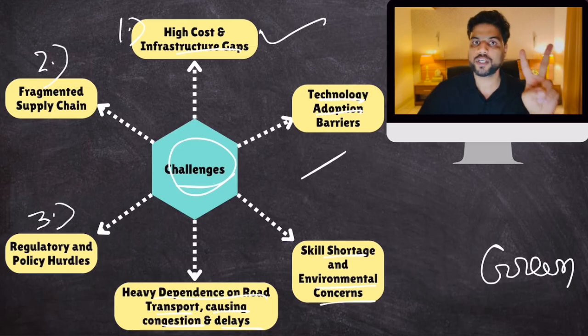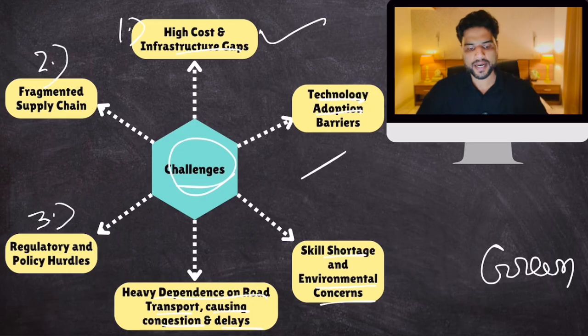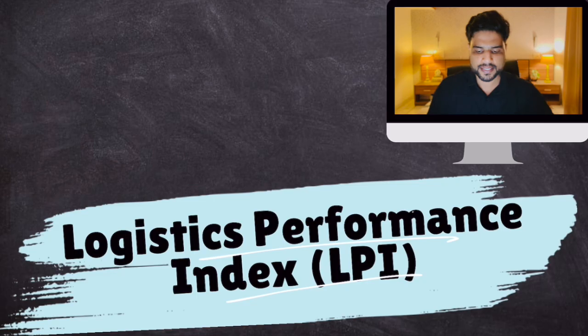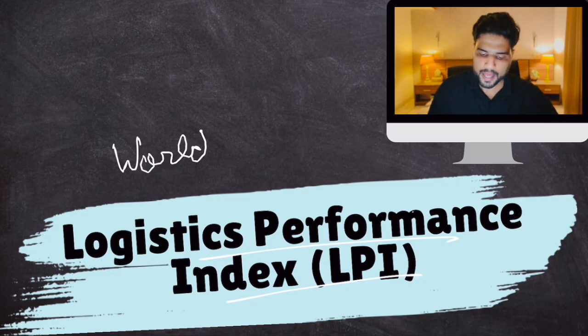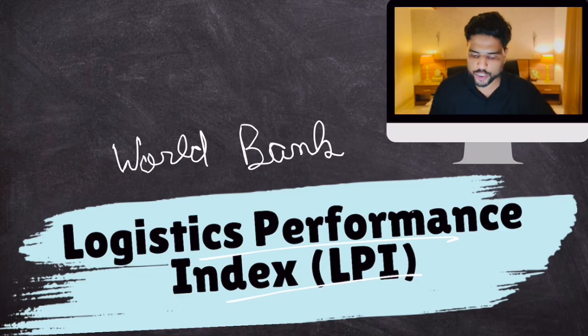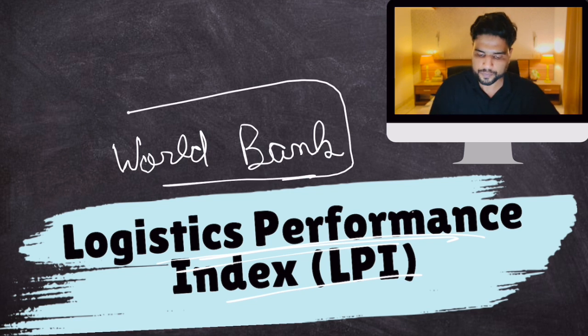Two very important indices which measure the performance of the logistics sector. One index is the Logistics Performance Index. This is calculated by the World Bank. Basically, the World Bank assesses different countries based on their logistics performance and gives them a rank. It has also given India a rank. We'll talk about India's performance in the Logistics Performance Index by the World Bank. But first, let's talk about the Logistics Performance Index. Just remember that it is released by the World Bank.